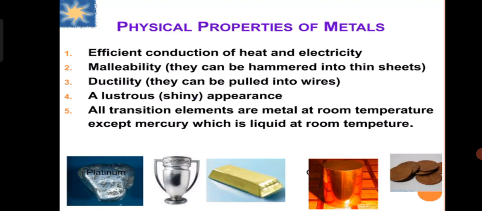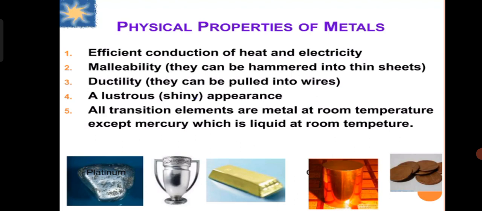They are ductile, meaning they can be pulled into wires. These are lustrous metals, meaning they show a shiny appearance. And the last property is that all transition elements are metals at room temperature except mercury, which is liquid at room temperature.